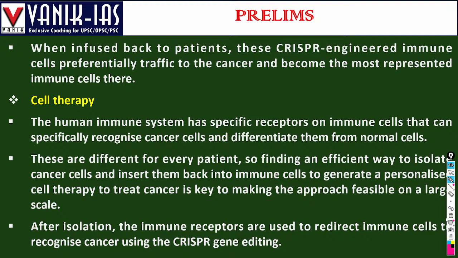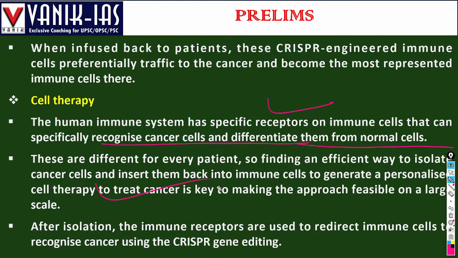Then cell therapy. The human immune system has specific receptors on immune cells that can specifically recognize cancer cells and differentiate them from normal cells. These are different for every patient. Finding an effective way to isolate them and insert them back into immune cells to generate a personalized cell therapy to treat cancer is the key to making the approach feasible on a large scale.